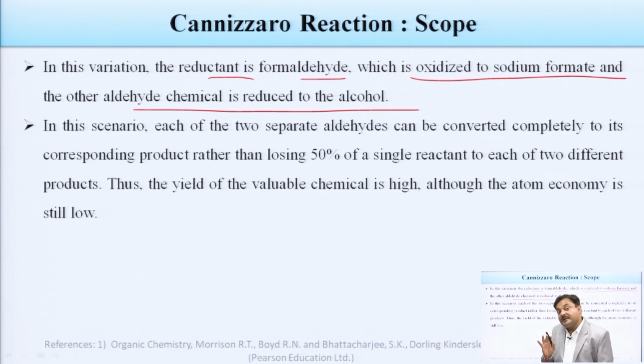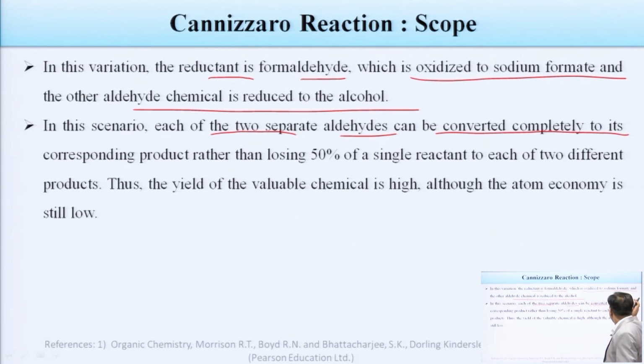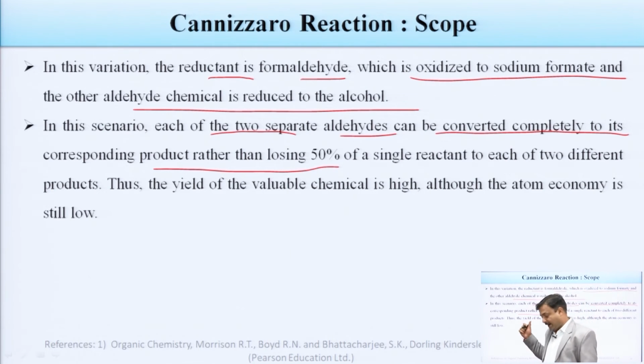In that particular scenario, each of the two separate aldehydes can be converted completely to its corresponding product rather than losing 50%. So, again as a reminder, when we use formaldehyde as one of the substrates in the cross Cannizzaro reaction, one is formaldehyde and the second aldehyde is something different.